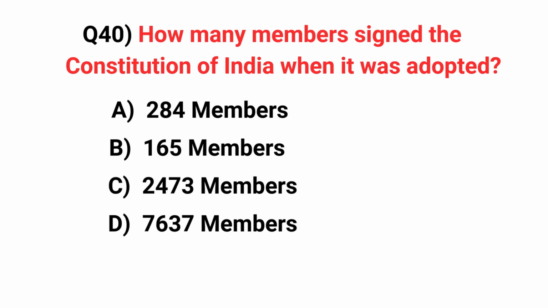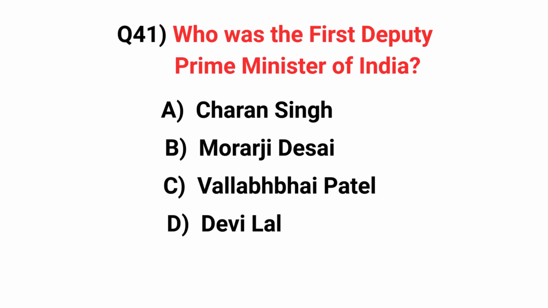How many members signed the Constitution of India when it was adopted? Answer, 284 members. Who was the first Deputy Prime Minister of India? Answer, Vallabhbhai Patel.